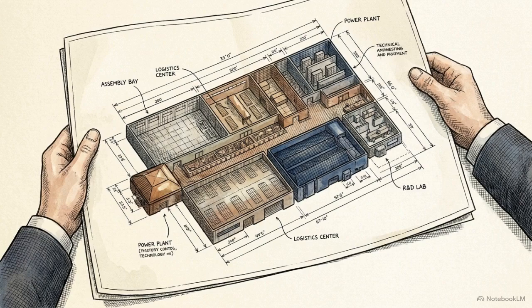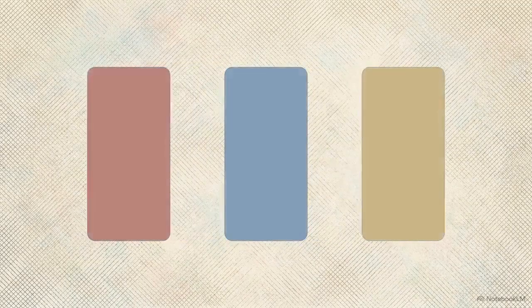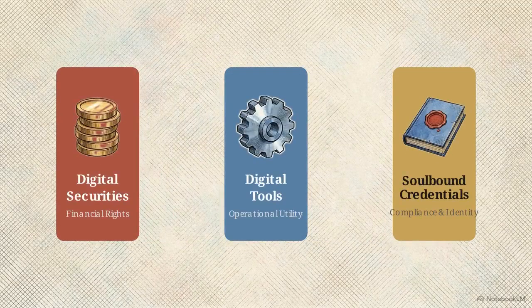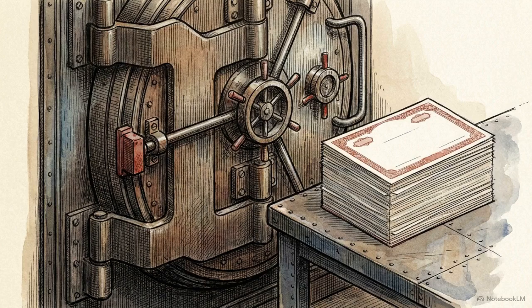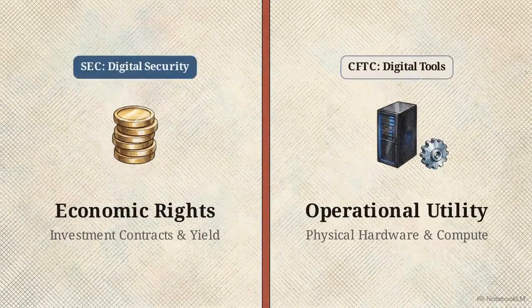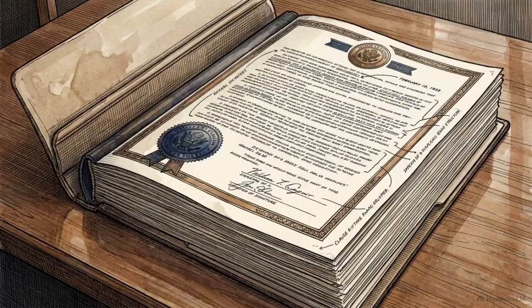Building an enterprise-grade network today requires a different architectural approach. The solution is the regulatory decomposition doctrine, breaking the monolithic token apart into its functional components. Asset sponsors building decentralized physical infrastructure networks, or DPINs, require a compliant mechanism to coordinate hardware and energy. They cannot legally mint unregistered securities to achieve it. To survive institutional scrutiny, modern networks must physically and contractually separate economic rights from operational utility. This structural separation is now a regulatory mandate.